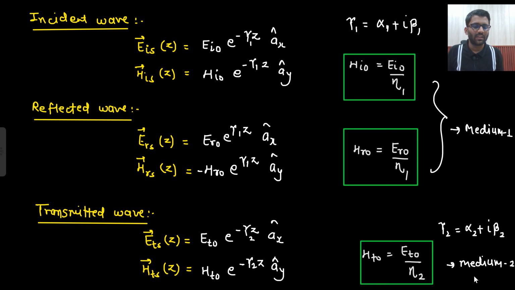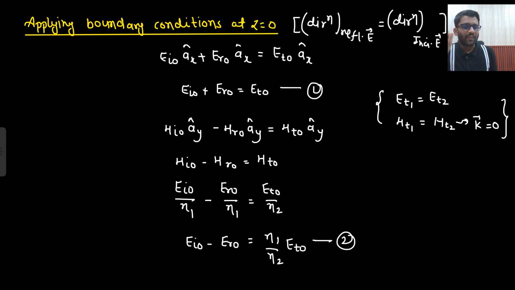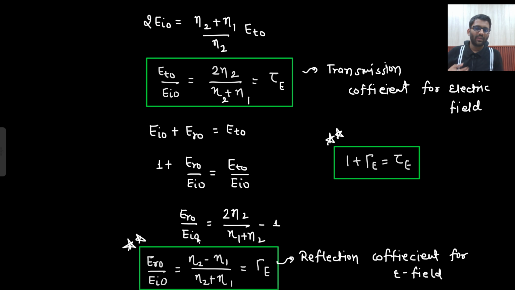Then we derived this expression, very easily. We wrote the incident wave, reflected wave and transmitted wave, and the corresponding HIO, HRO and HTO magnetic field amplitudes as well. By applying the boundary condition, EIO plus ERO is equal to ETO, because the tangential component will be equal. And what about H? H is changing its direction, so HIO minus HRO is equal to HTO. From there we got this expression, tau E and gamma E.